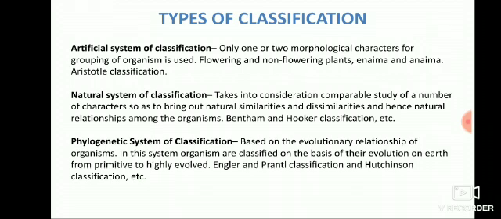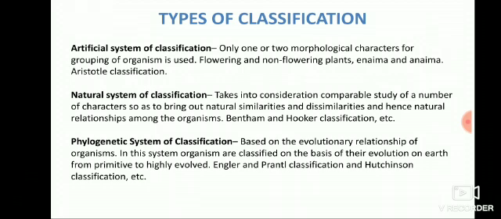He just classified the animals, organisms into Enaima and Anaima. Enaima is the organisms with red blood cells and Anaima is the organisms without red blood cells. Just like that he classified the organisms during the earlier days. This is called the artificial system of classification and this is mainly based on one or two morphological characters, flowering and non-flowering.